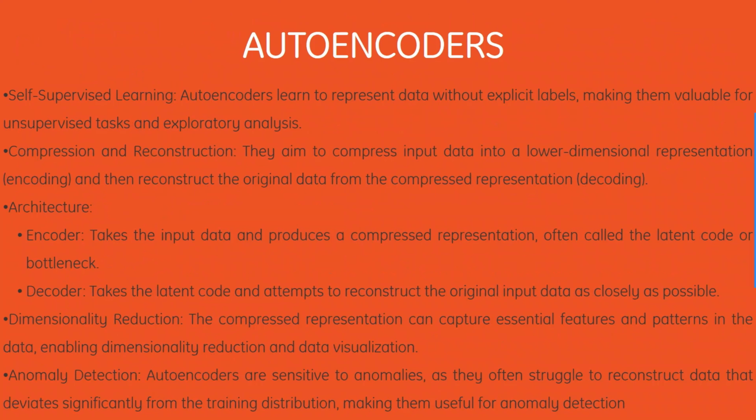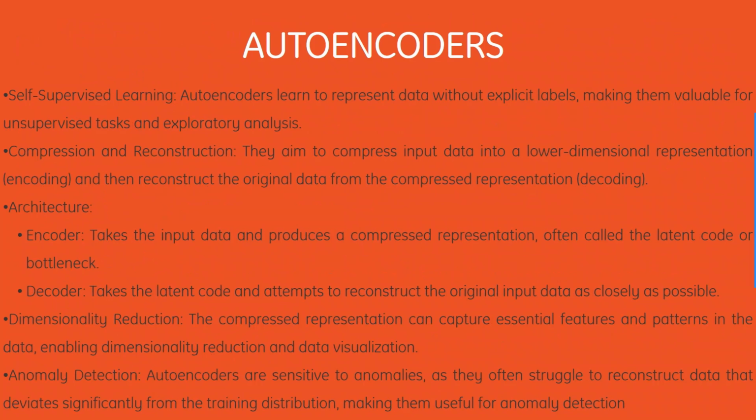What about the architecture? It consists of two parts, the encoder, which takes the input data and produces a compressed representation, often called the latent code or bottleneck. Then we have the decoder, which takes the latent code and attempts to reconstruct the original input data as closely as possible. Then we have dimensionality reduction, which is the compressed representation can capture essential features and patterns in the data, enabling dimensionality reduction and data visualization.